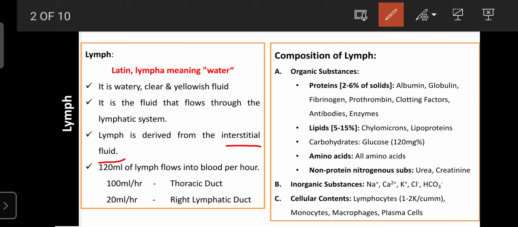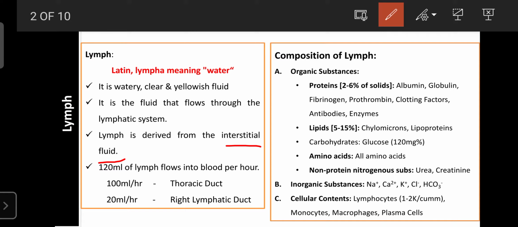This is the rate of flow of the lymph as compared to our systemic circulation. Our systemic circulation is around 5 liters per minute, recirculated throughout the body with the help of arteries, arterioles, capillaries, veins and venules, and only 120 ml per hour is recirculated by the lymphatic system in the form of lymph.